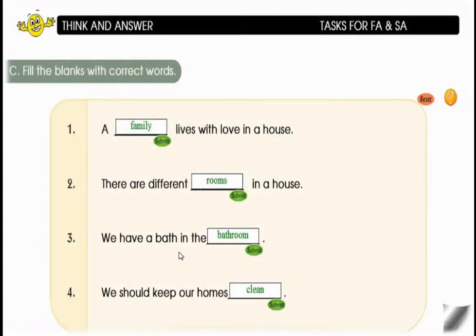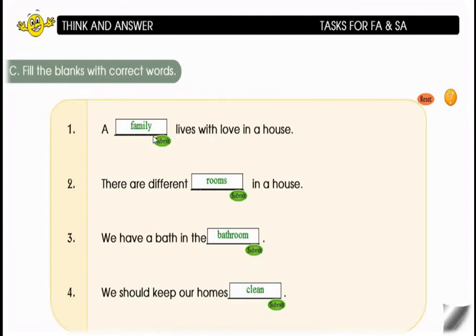Let us go to another activity, that is, fill in the blanks with the correct word. The first one is, a dash lives with love in a house. A family lives with love in a house.